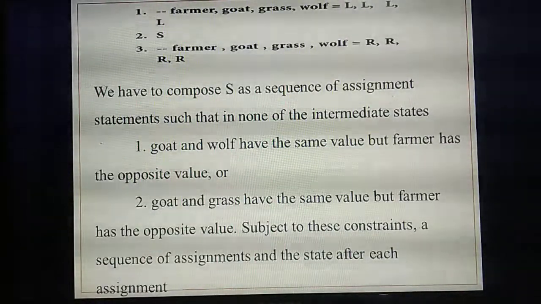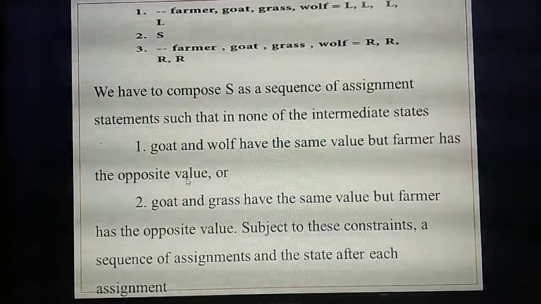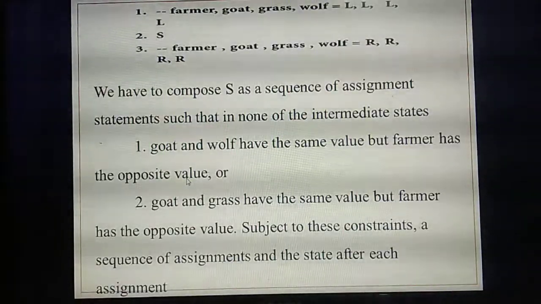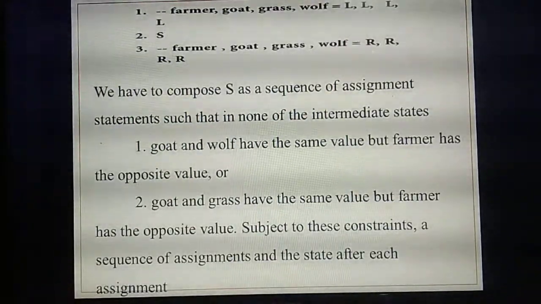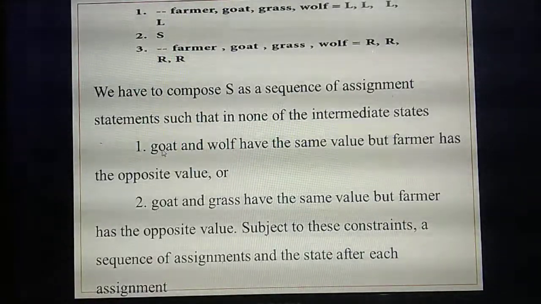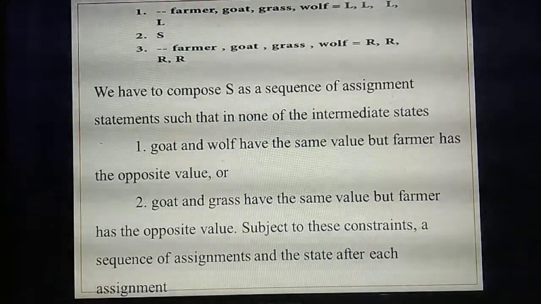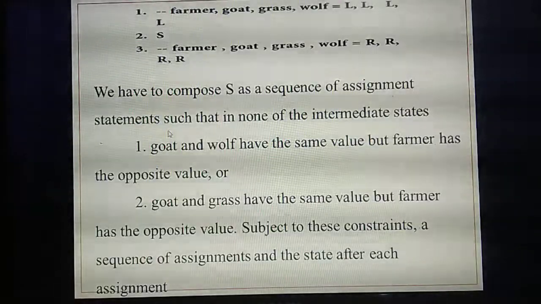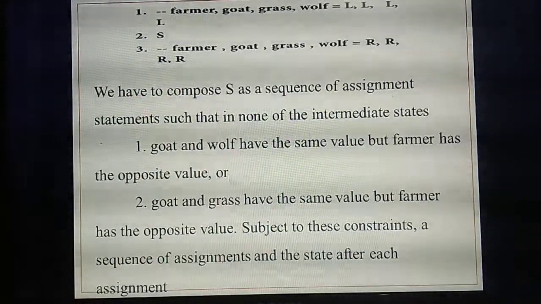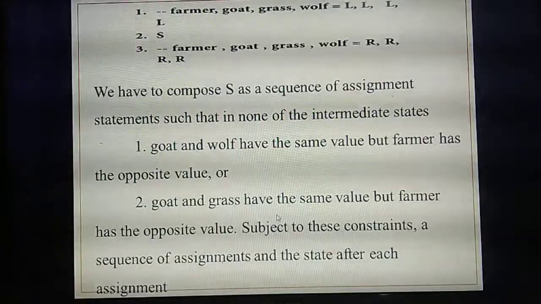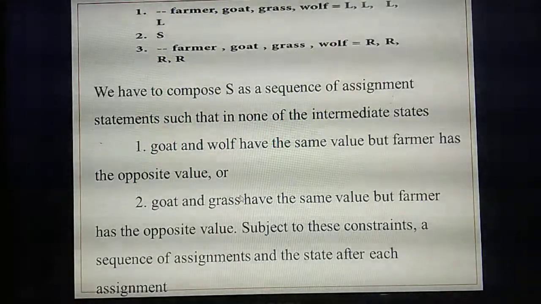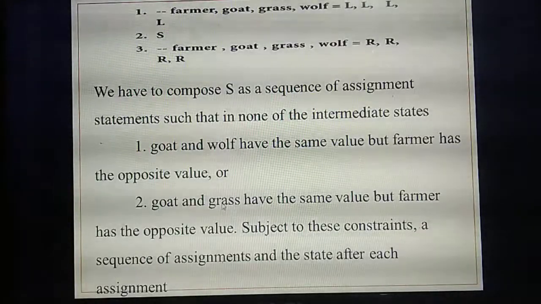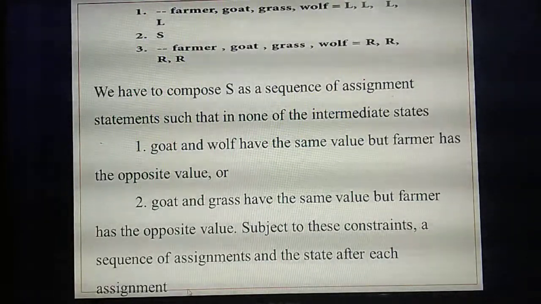Because if the farmer leaves a goat along with a wolf, the wolf will eat the goat. Likewise, goat and grass have the same value. Why? A goat left along with grass means the goat will eat all the grass. So goat and grass have the same value, but the farmer has the opposite value.